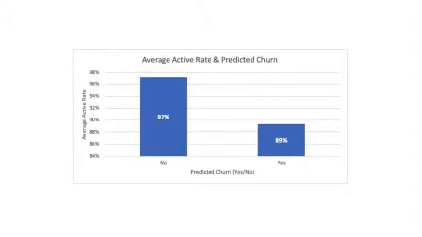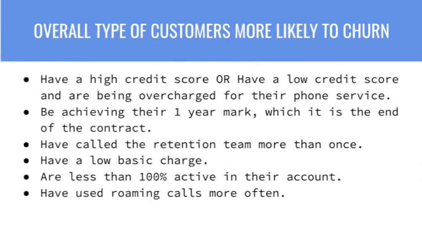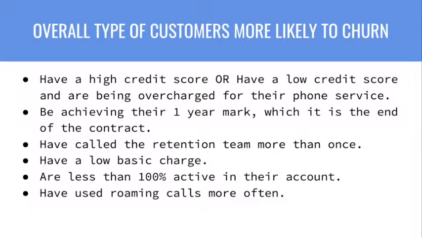From the graph, we can observe that customers who are closer to 100 active rate are less likely to churn. However, we can also see that the difference between the average active rate from customers who are predicted to churn and customers predicted to not churn is small, only 8%, which means that if customers are not as active in their account, they're more likely to churn, even if it is by a small percentage. Here is the overall type of customers that are more likely to churn.